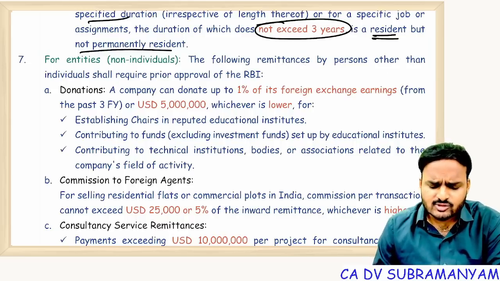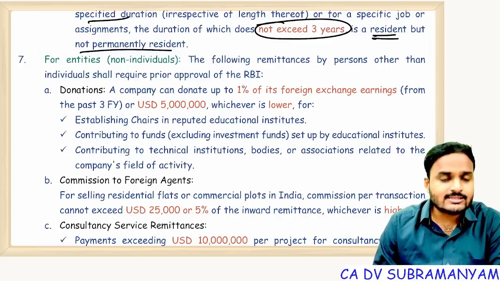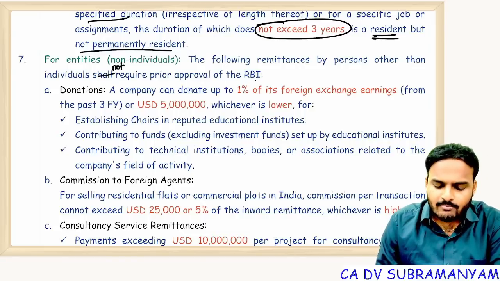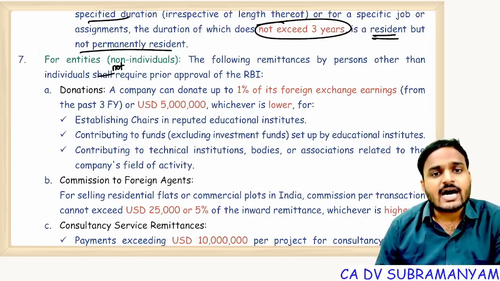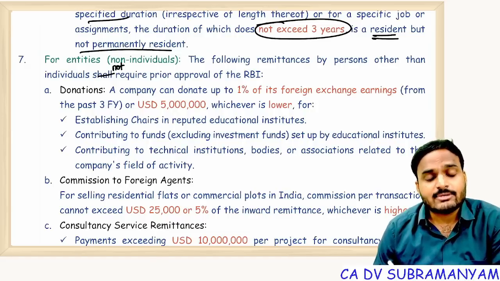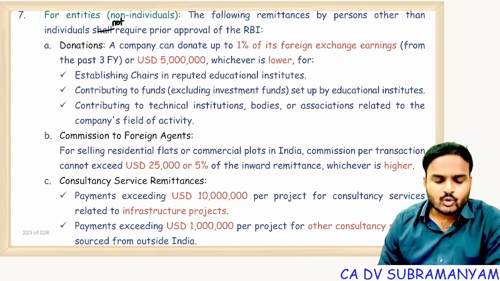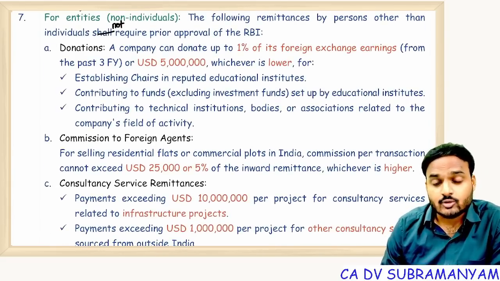Or else I can also do it like this. Following remittances by persons other than individuals shall not require prior approval of RBI up to these limits. Exceeding the limits, RBI prior approval is required. So what are those points? Let's see. Donations. One practical question is there. Just look into that practical question.